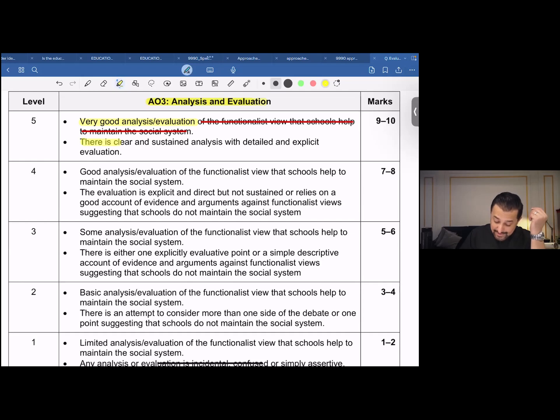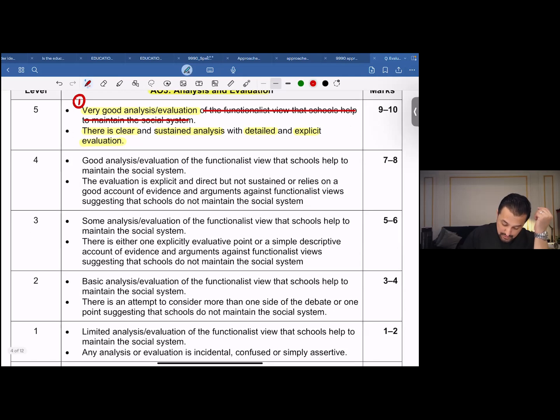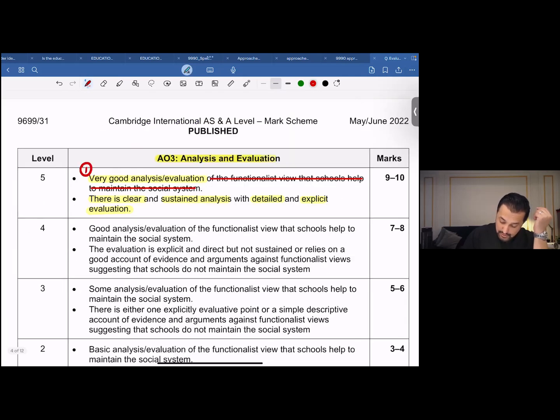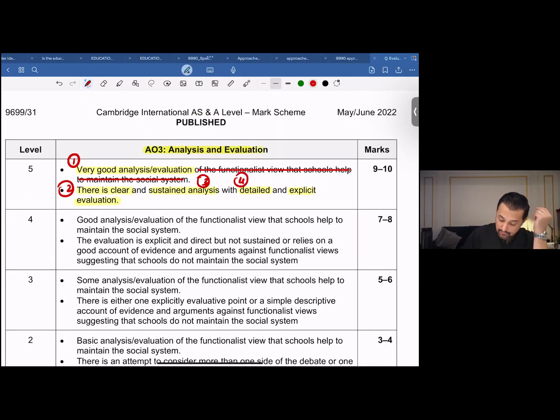There should be clarity, and there should be a sustained analysis with detailed and explicit evaluation. So 1, 2, 3, 4, and 5.